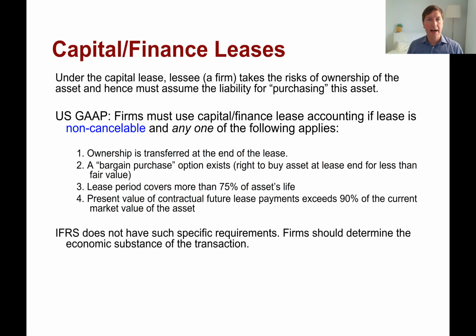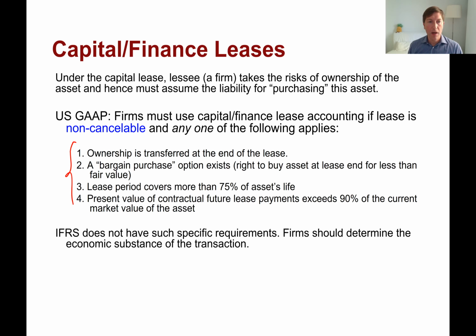So under the US GAAP, the following types of leases are classified as capital leases. There has to be a non-cancelable lease that you cannot get out of, and it has to be a long-term lease, of course, and one of the four conditions has to apply. Either the ownership is transferred at the end of the asset life, or there's a bargain purchase at the end of the asset life, like you can purchase an asset for $1, okay?